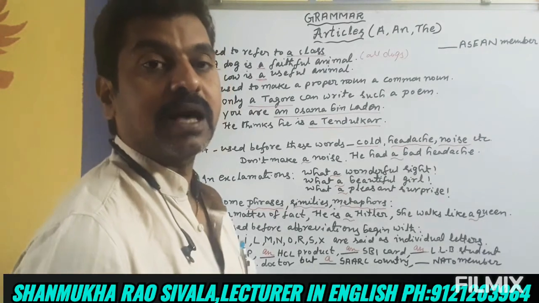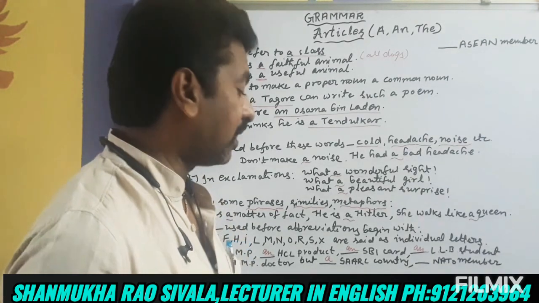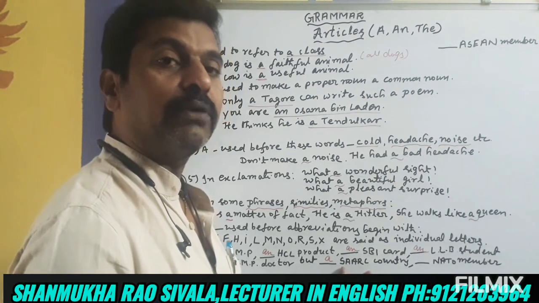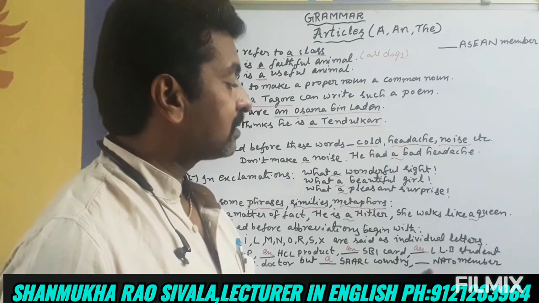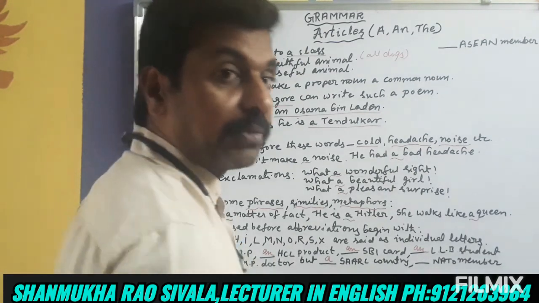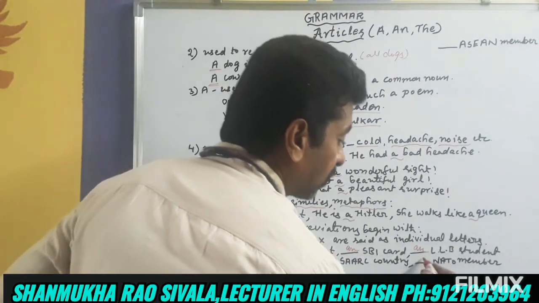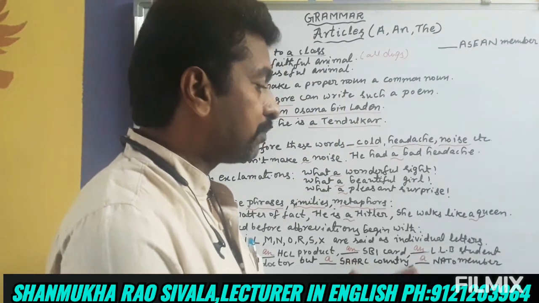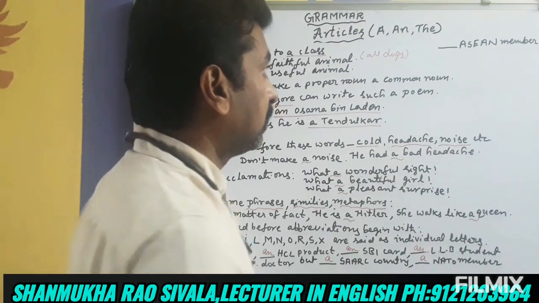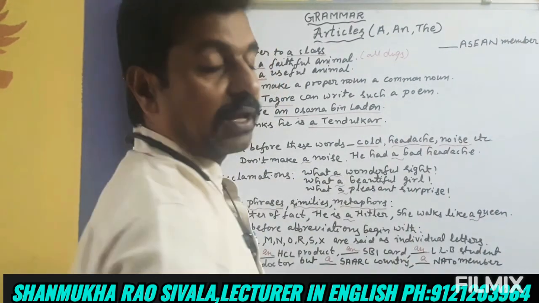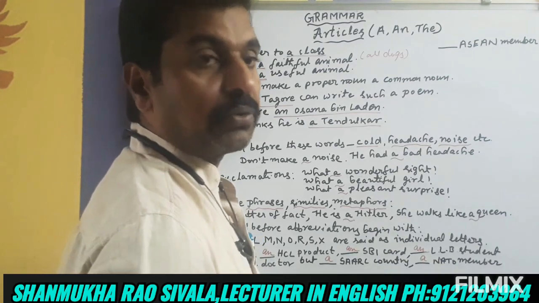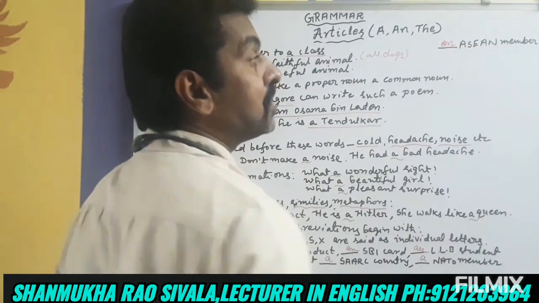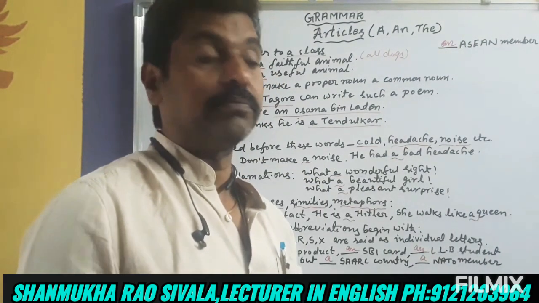We have to take only the sound. And a NATO member. Na sound is a consonant sound. That's why a NATO member. So here, an Asian member. A sound is a vowel sound, so here comes an Asian member.